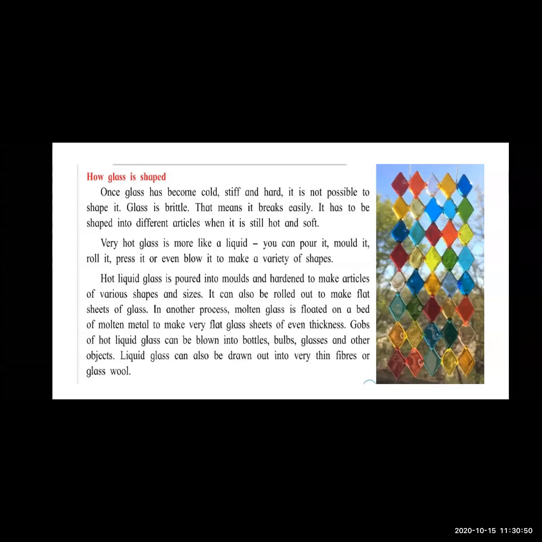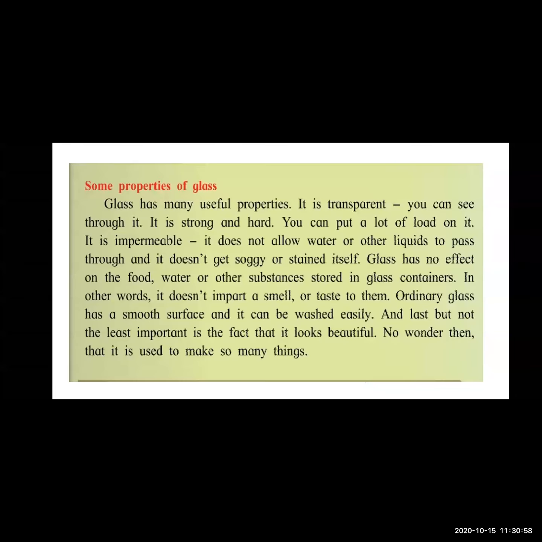Next, we saw the properties of glass. Glass is transparent and does not allow a substance to leak down, and it keeps the substance as it is. If you store milk and the like, the smell will not change. And lastly, we saw that it looks beautiful, and that is the reason whenever guests arrive at our home, we serve juice or any liquid in glass utensils.